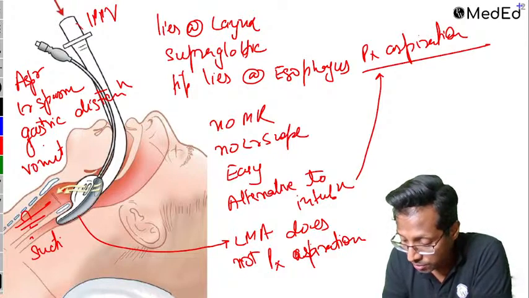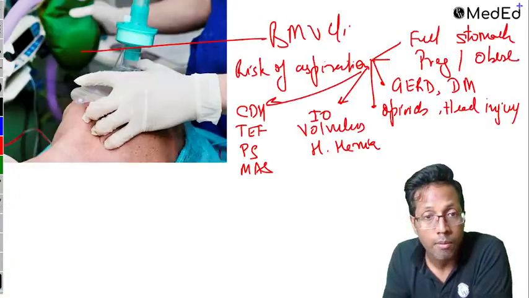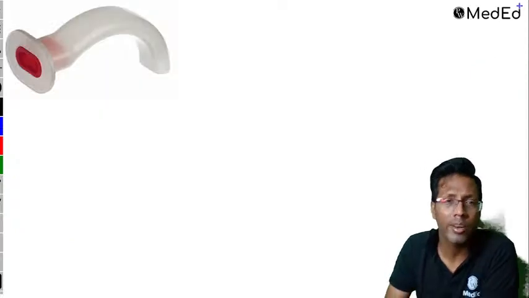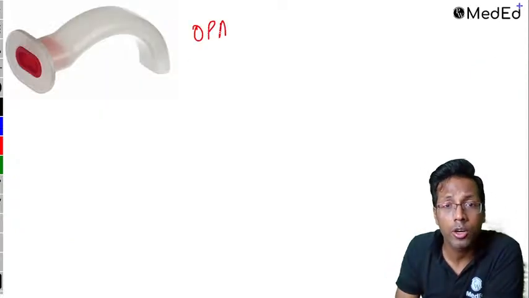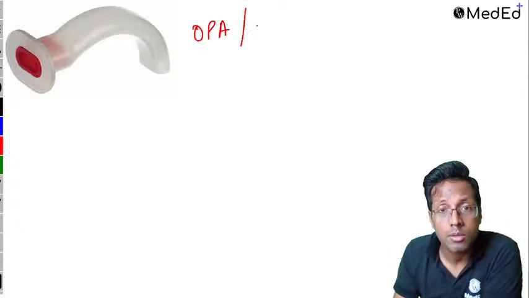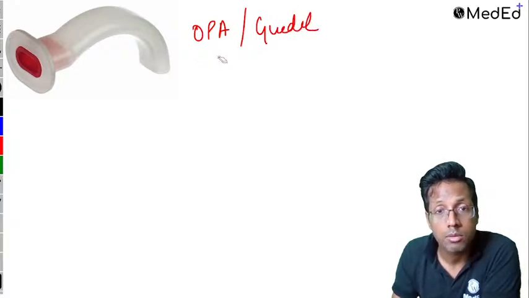Okay, next. That was our LMA. Now the oropharyngeal airway. Everyone knows it, Goodell's airway or mouthpiece. It prevents the backfall of tongue. Okay? This prevents the backfall of tongue.